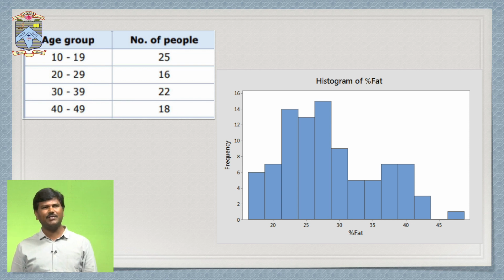The second frequency is 19, which refers to the number of people in the age group 20 to 29. The third frequency is 22, which refers to the number of people in the age group 30 to 39. And the fourth frequency is 18, which refers to the number of people in the age group 40 to 49. This is the definition of frequency in continuous data.